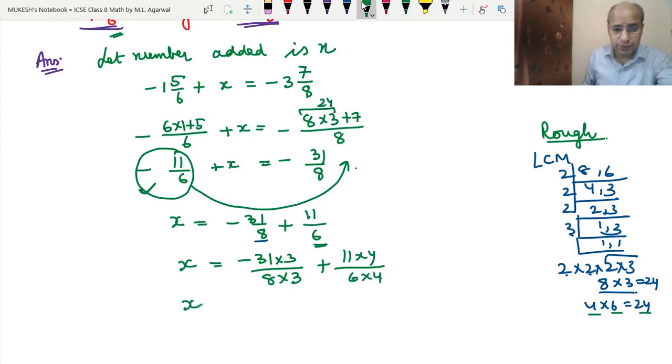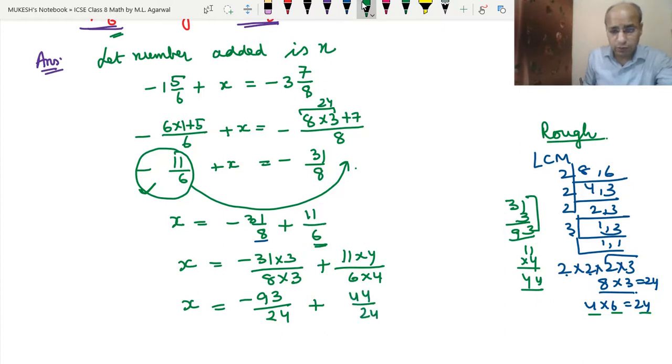So now x equals, we multiply minus 31 and 3. 31 times 3 is 93. First we multiply, then we put the sign: minus 93 upon 24 plus 11 into 4, which is 44, upon 24.